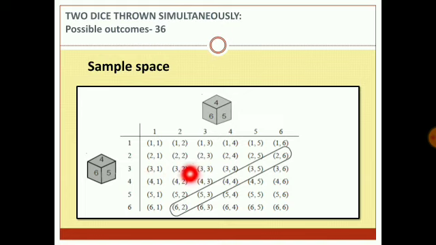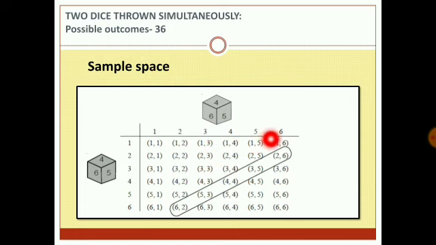If I take the sum to be 5, it is (1, 4), (2, 3), (3, 2) and (4, 1). That means there are 1, 2, 3, 4 possible outcomes. The probability is 4 by 36, which is 1 by 9. If I take the sum to be 6, it is (1, 5), (2, 4), (3, 3), (4, 2) and (5, 1). That means the number of terms is 1, 2, 3, 4, 5. So the probability comes out to be 5 by 36.